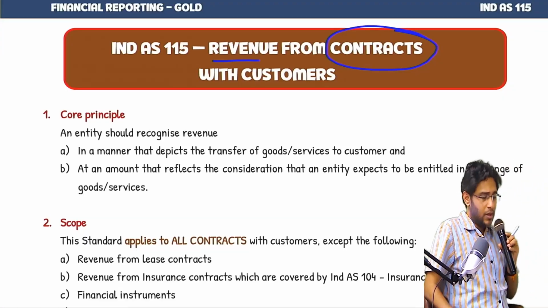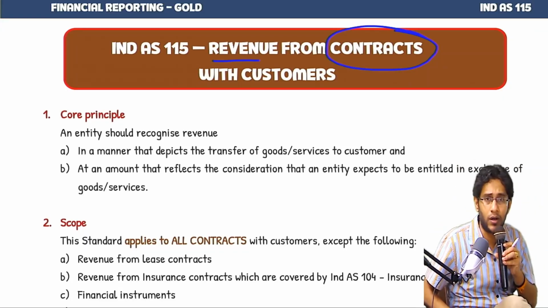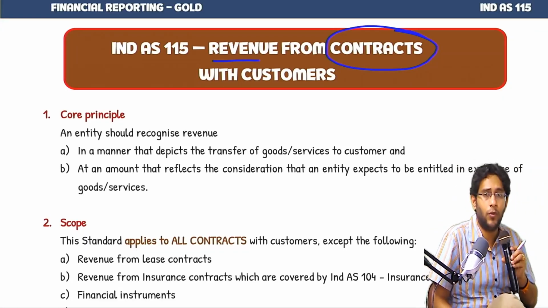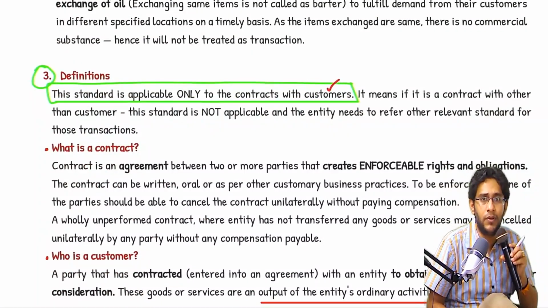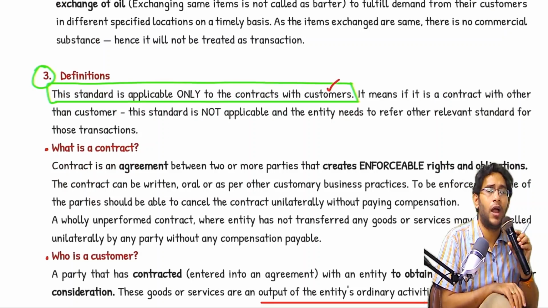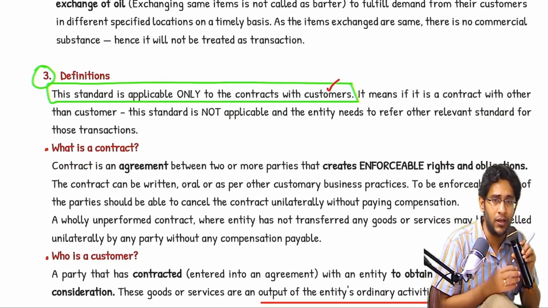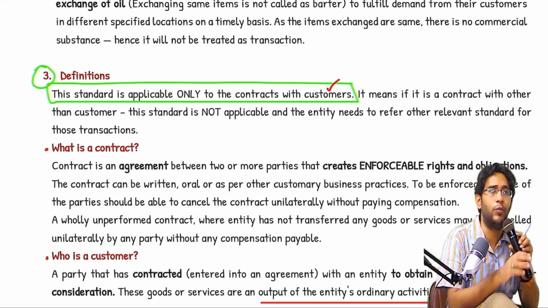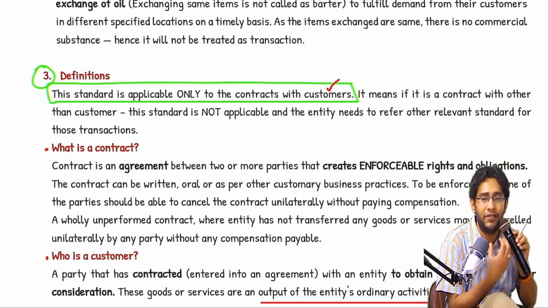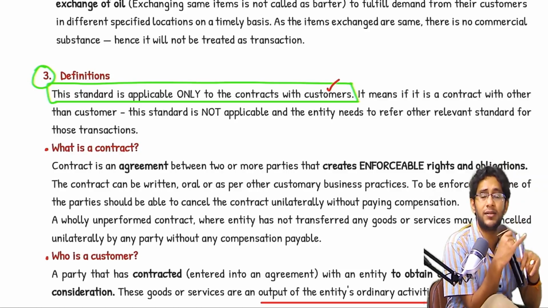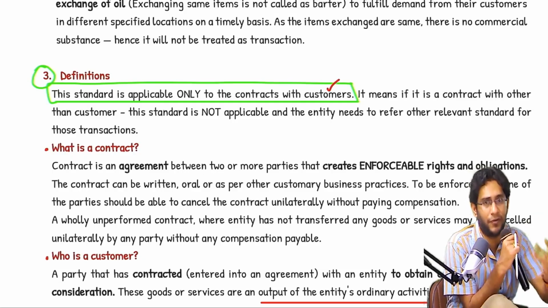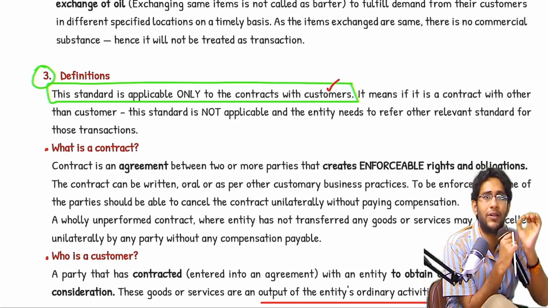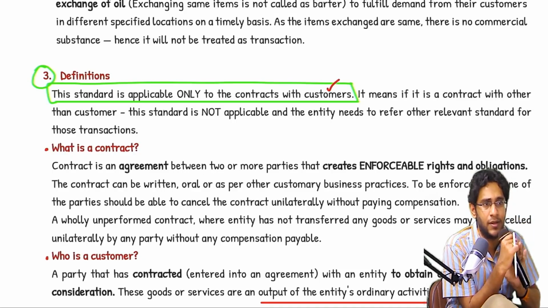Now, there are two aspects. One is contract, the other one is customer. Contract is a must. Only if a contract is there can revenue be recognized. And a contract need not always be a written contract. It could be an oral contract also. The point of having a contract here is getting clarity on the terms and conditions of the job to be performed and making it legally enforceable to receive the consideration. For that purpose, a contract must exist. Right? That is the first part.